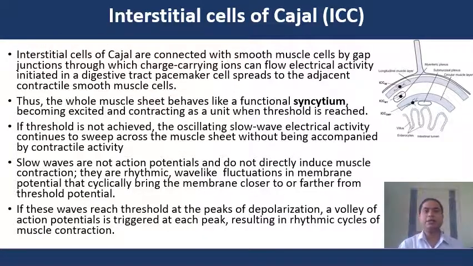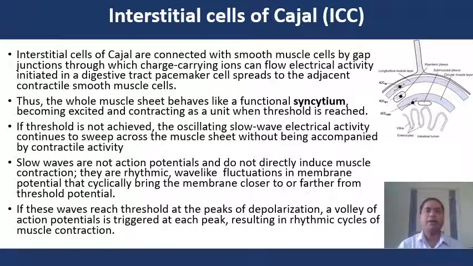The interstitial cells of Cajal are connected with smooth muscle cells by gap junctions through which charge-carrying ions can flow. Electrical activity initiated in a digestive tract pacemaker cell is spread to the adjacent contractile smooth muscle cells. Thus the whole muscle sheet behaves like a functional syncytium, becoming excited and contracting as a unit when threshold is reached. If threshold is not achieved, the oscillating slow wave electrical activity continues to sweep across the muscle sheet without being accompanied by contractile activity.